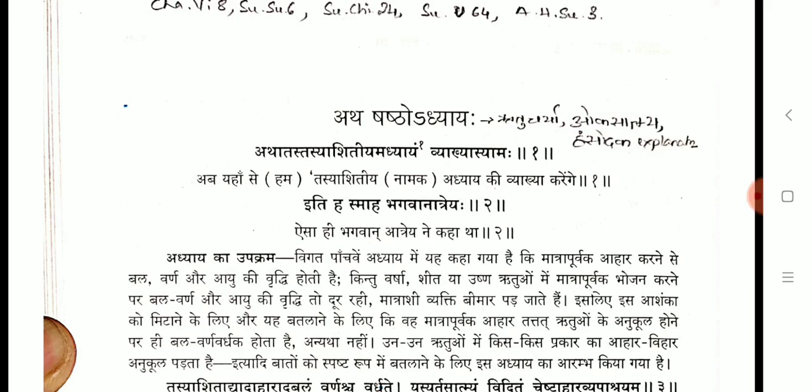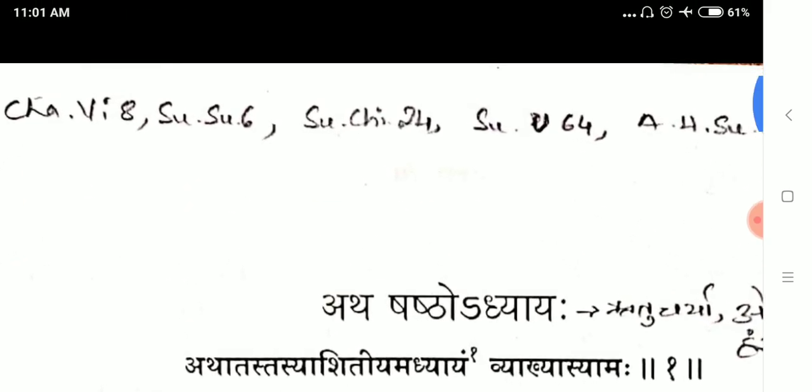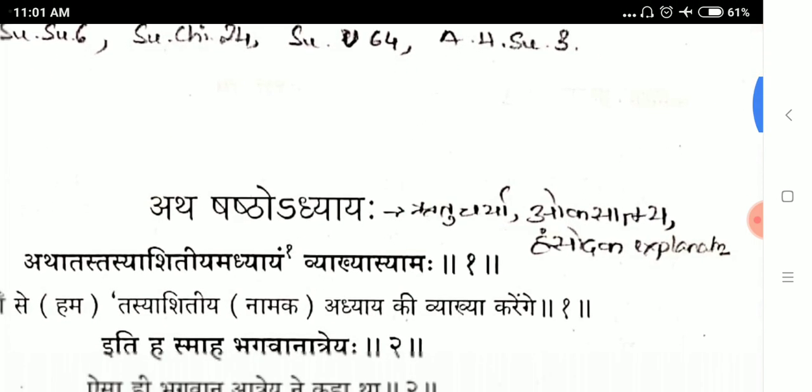Tasyashitiyam adhyaya, in which Rutucharya, Okasatmya, Hamsodaka etc. are explained. Rutucharya Varnana is also available in Charaka Vimanasthana 8th chapter, Sushruta Sutrasthana 6th, Sushruta Chikitsasthana 24th, Sushruta Uttara Tantra 64th, and Ashtanga Hridaya Sutrasthana 3rd chapter.